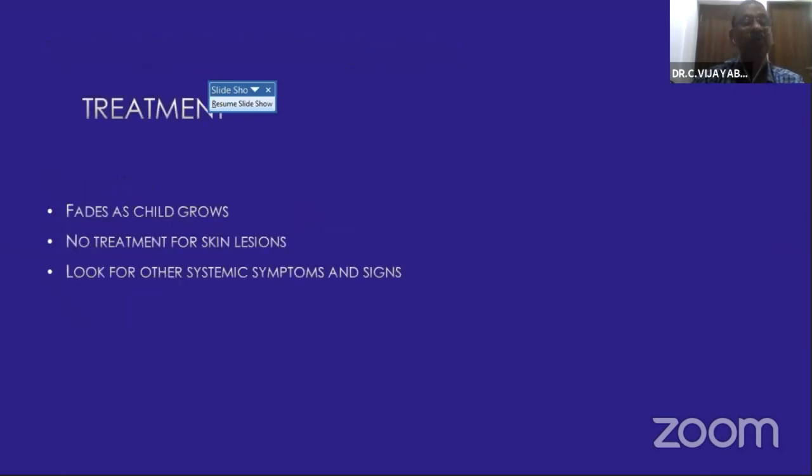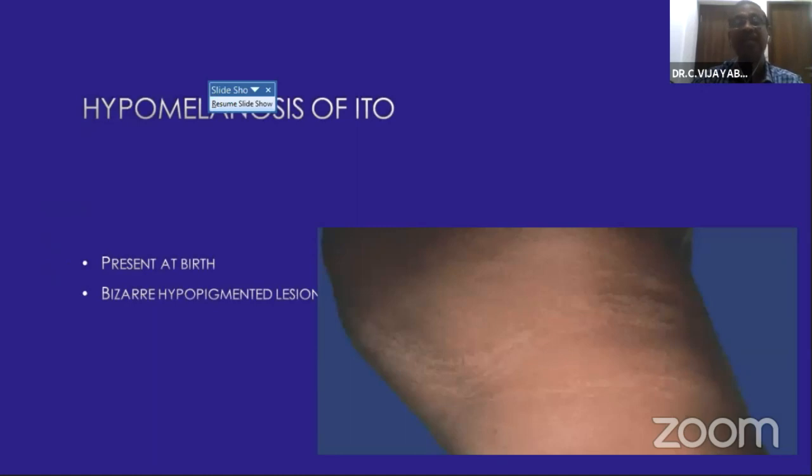And it can fade as the child grows, and we are not going to give any treatment for the skin lesions, but kindly watch this patient, observe this patient for other systemic symptoms and signs, and you intervene early so that you can prevent mental retardation.